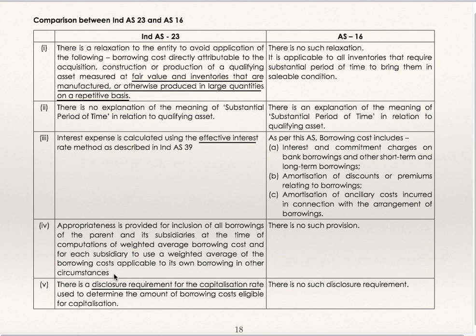So as per Ind AS 23, in case of holding company, for calculation of weighted average borrowing cost, they are supposed to consider their own borrowings as well as borrowing of subsidiary companies. But in case of subsidiary companies, for calculation of weighted average, they are supposed to consider their own borrowings. These provisions are not there in AS 16.